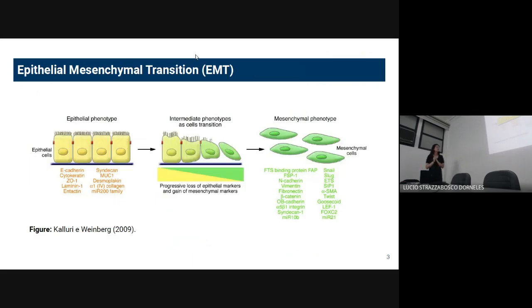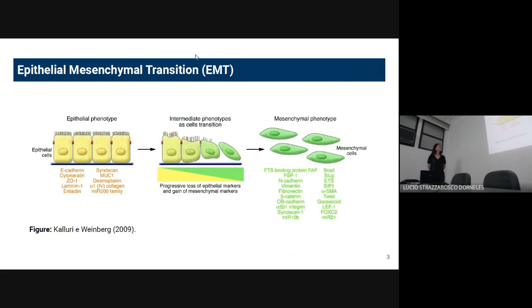So I already talked about it, but again, EMT, epithelial-mesenchymal transition, is a biological process where epithelial cells are converted into mesenchymal ones.